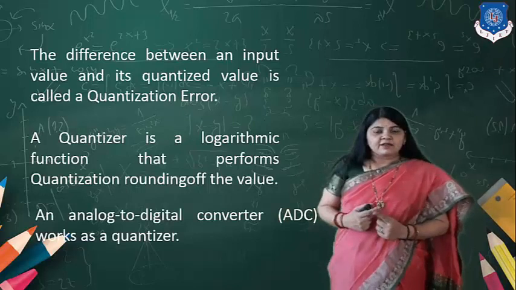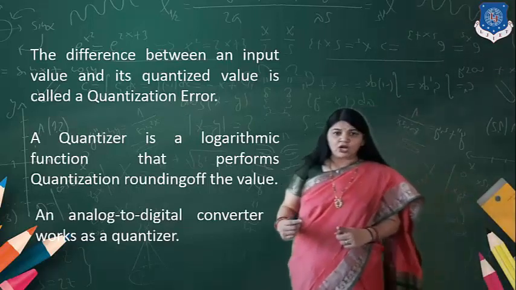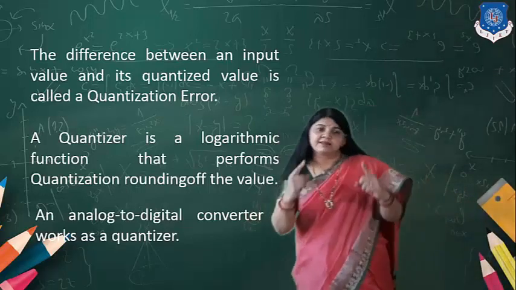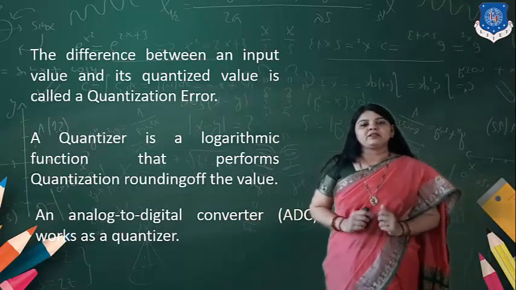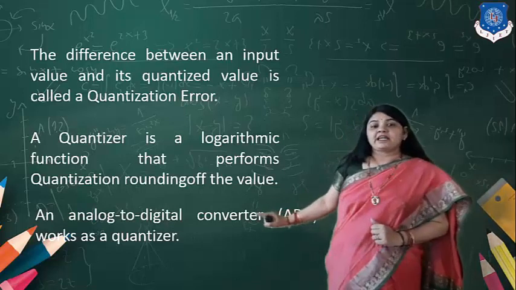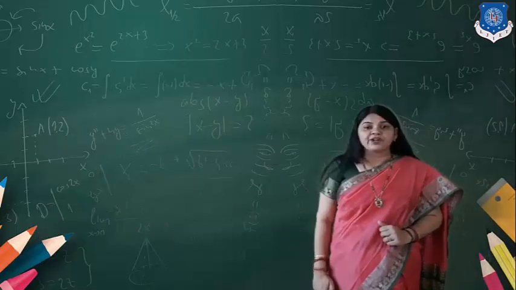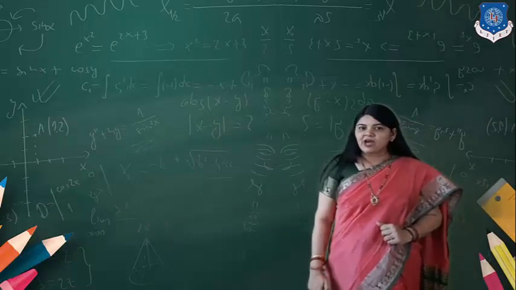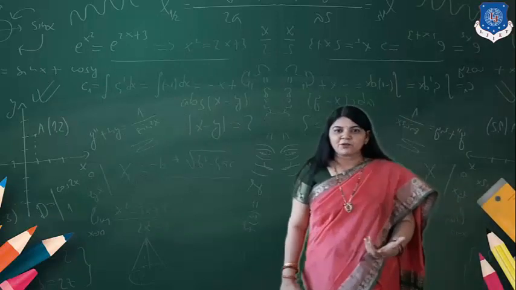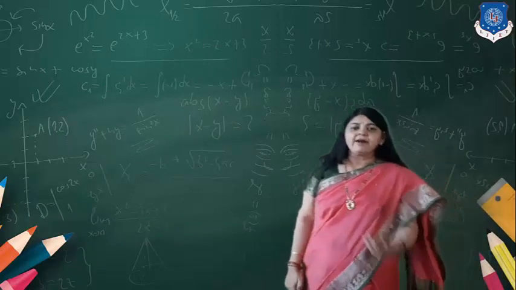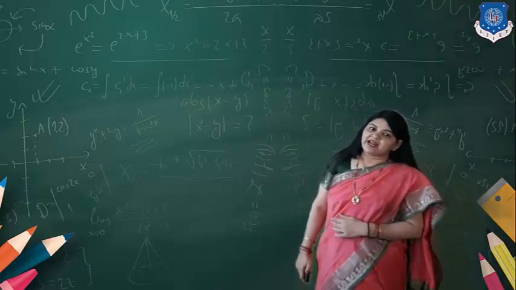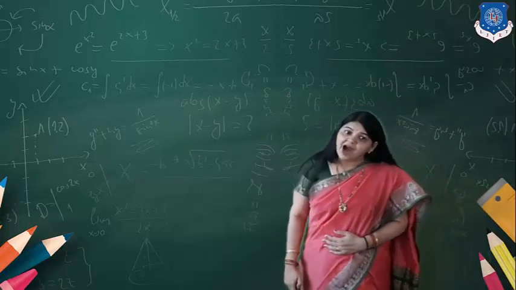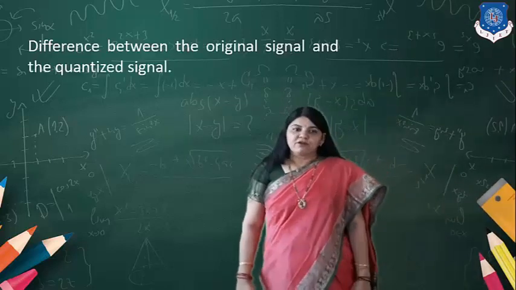And we know that in the digital communication block diagram, we have seen that the analog to digital converter works as a quantizer. So now you can have the idea of what that analog to digital converter block represents, and how it gives us the values.